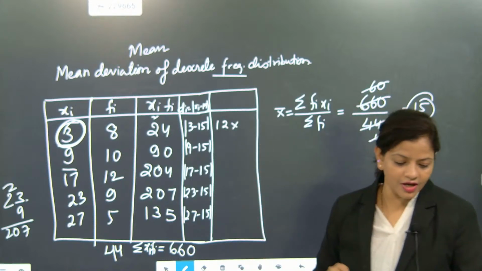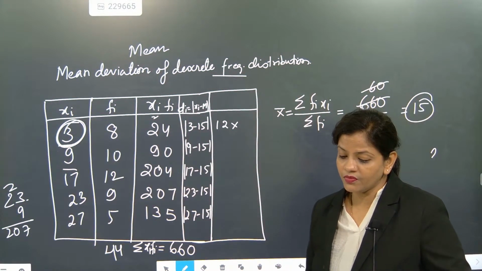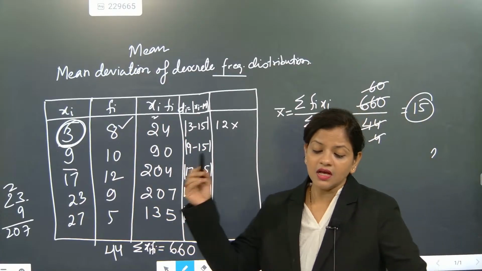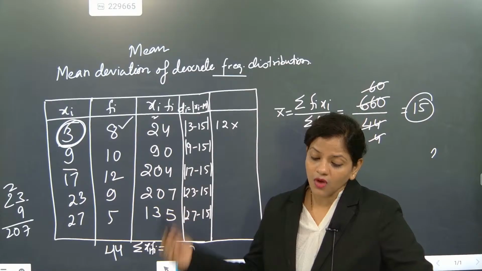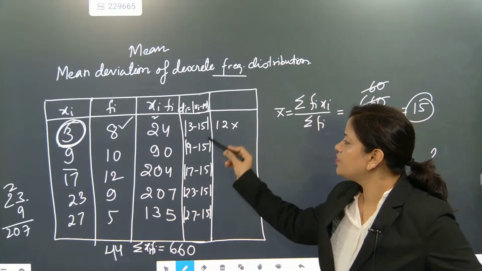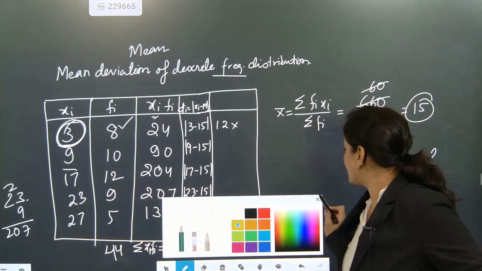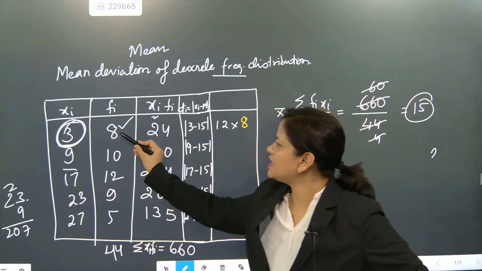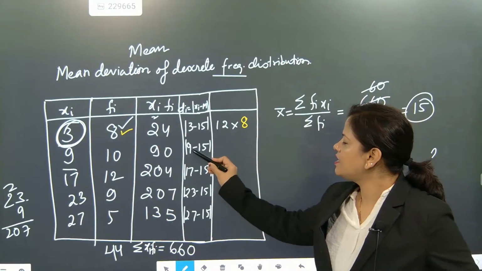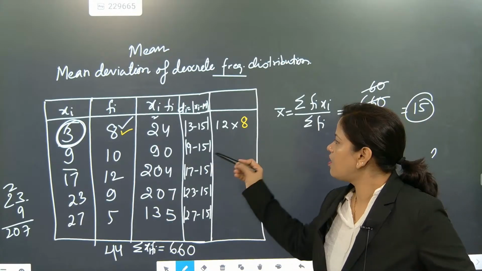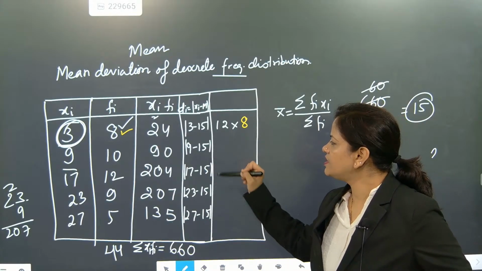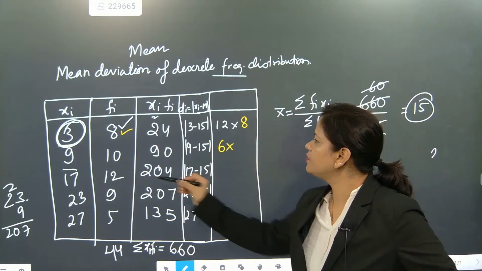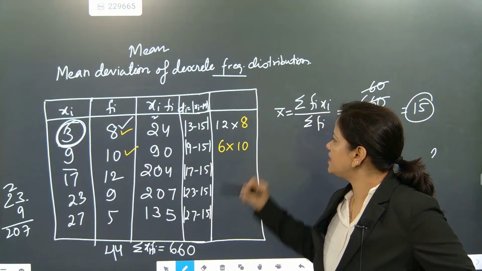Once 12 came, we have to multiply it with frequency again, because frequency is the number of observations. Understood? After getting the deviation, you have to multiply with frequency. What is the frequency here? 8. So frequency 8 is multiplied. Now 9 minus 15 is 6, and 6 into frequency 10.